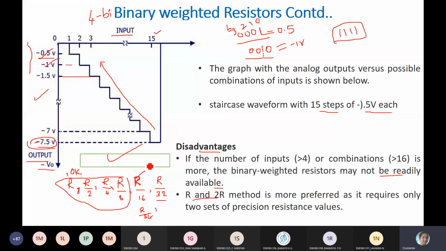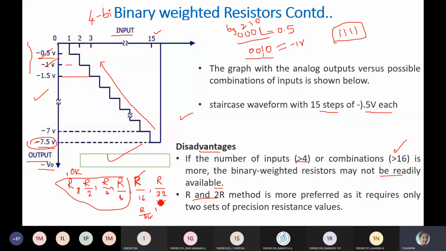Similarly, if you increase the number of bits again, it goes to R by 32, R by 64, R by 128, R by 256. This keeps on going as you increase the number of inputs. Obviously, the number of combinations also increases. So that is a drawback. This is a fast converter, but the disadvantages are that the number of resistors required is more and the values are not precise.